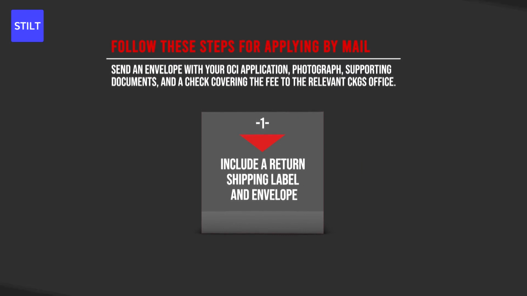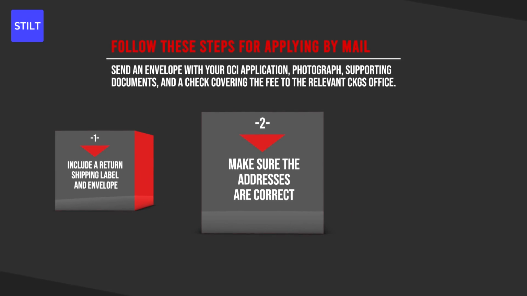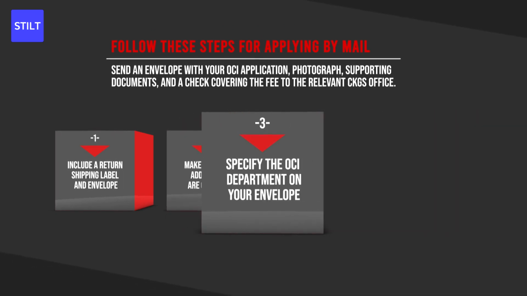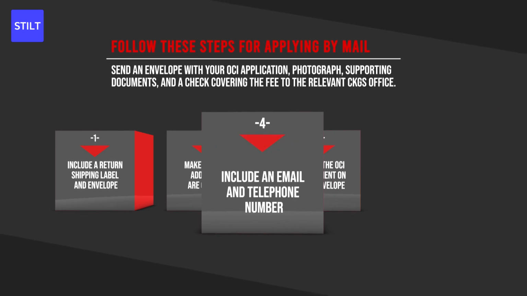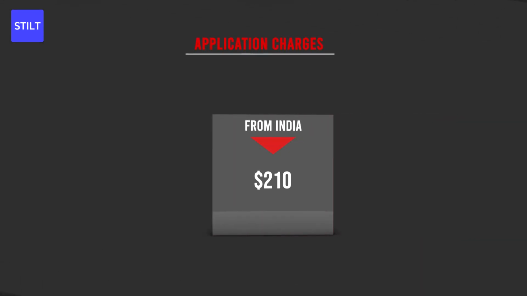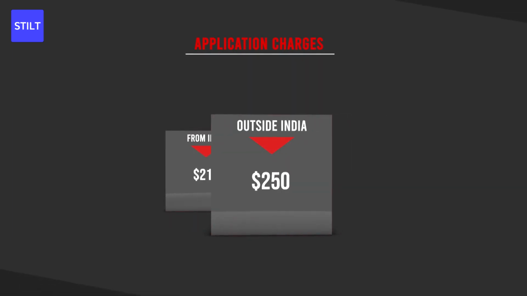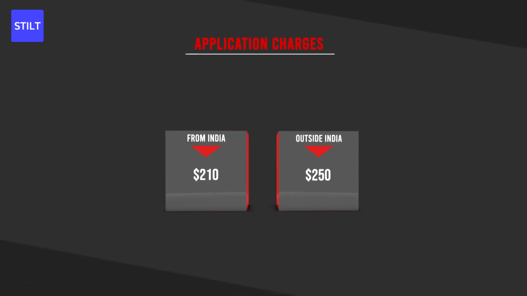Make sure you include a return shipping label and envelope so your documents can be returned to you. Make sure the return address is the same as the address in your application. This is your proof of residence. Specify the OCI department on the outside of your envelope. Include an email and telephone number where you can be reached. Applications made from within India are charged a $210 fee, while applications submitted from elsewhere must pay a $250 fee.